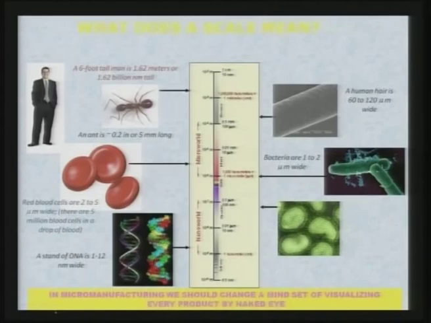So, in micro manufacturing, we should change a mindset of visualizing every product by naked eye, which is not possible.